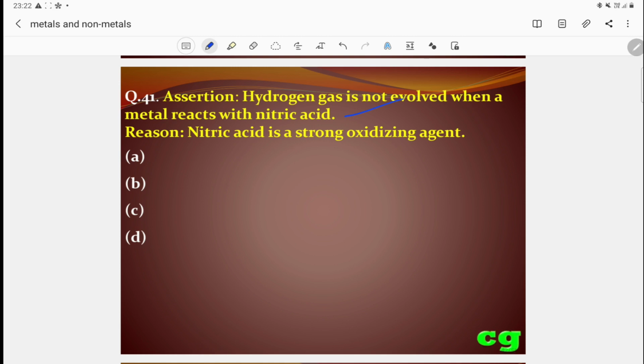It is also correct, so both statements are correct. But the second is not the correct explanation. It is not explaining that nitric acid oxidizes hydrogen to water, which is why we are not getting hydrogen gas. That's why the answer will be B. Both are correct but not the correct explanation.